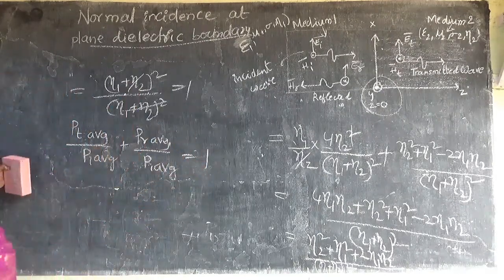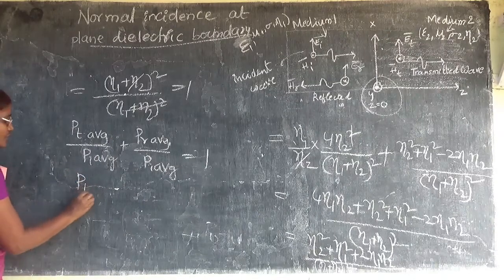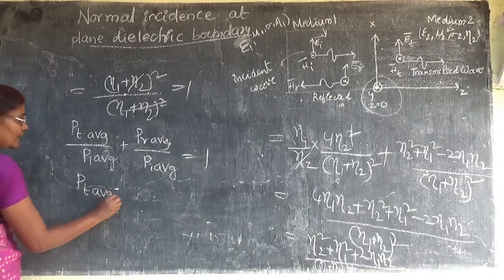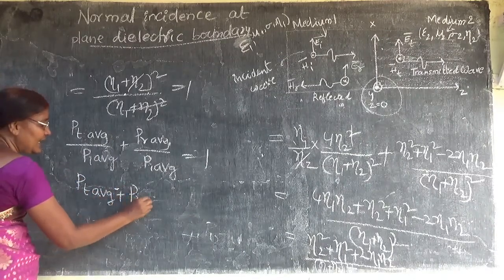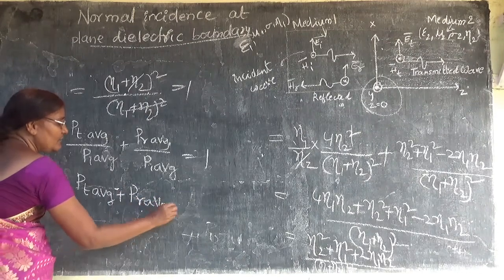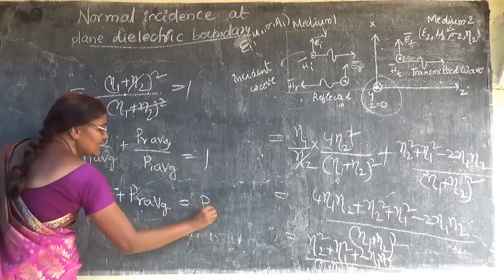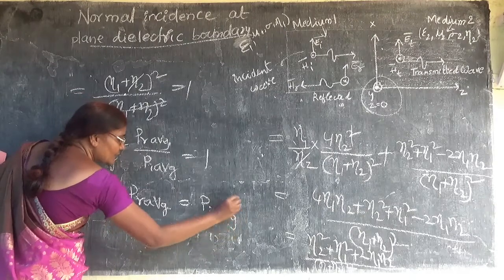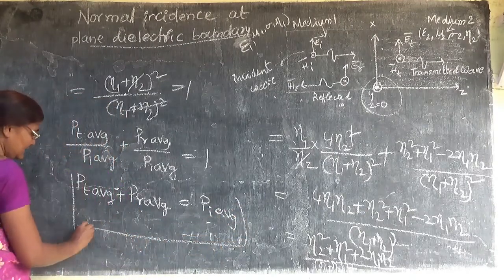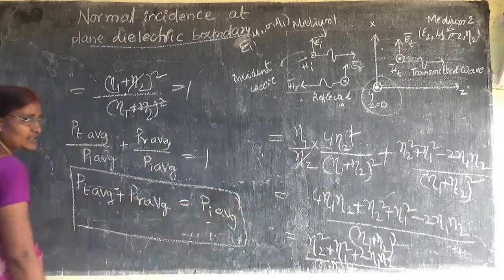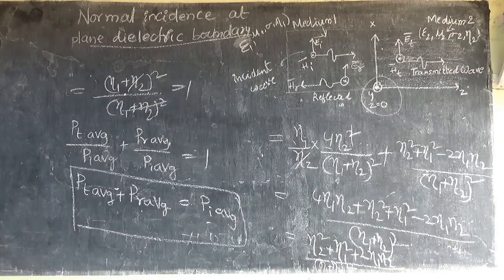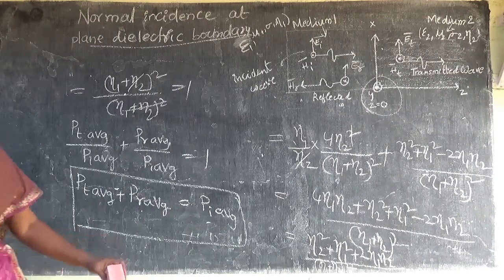So transmitted average power plus reflected average power will be equal to incident average power, which is an important relation. Next we will do one problem, and with this our 4th chapter in AMTL will be completed.